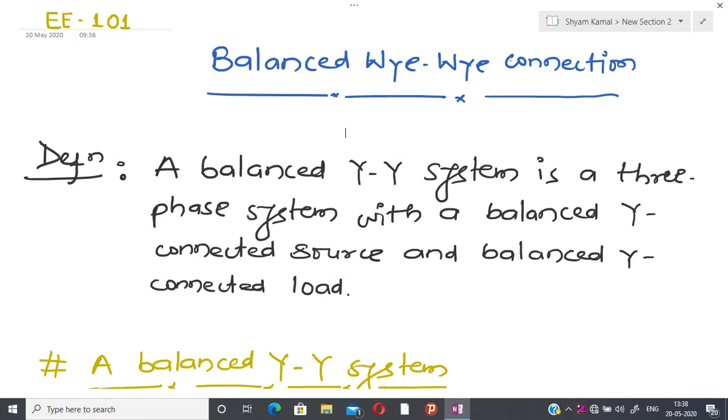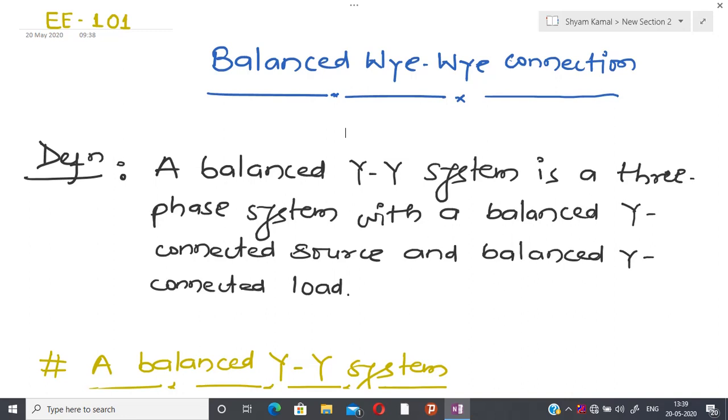And in the previous class, we have already seen what is the meaning of a balanced load and a balanced voltage source. Just for recall, balanced phase voltages are equal in magnitude and are out of phase with each other by 120 degrees.